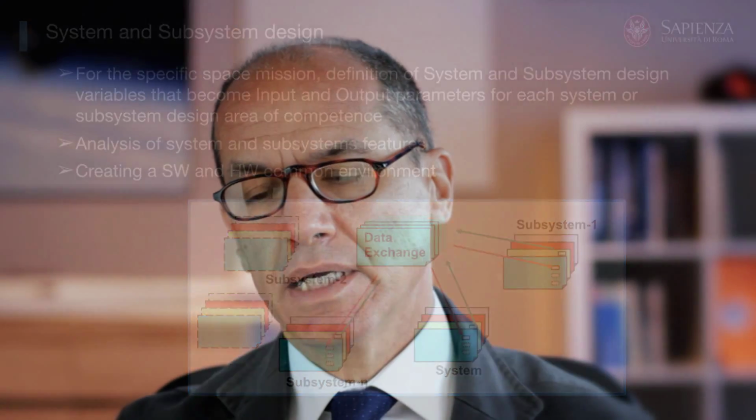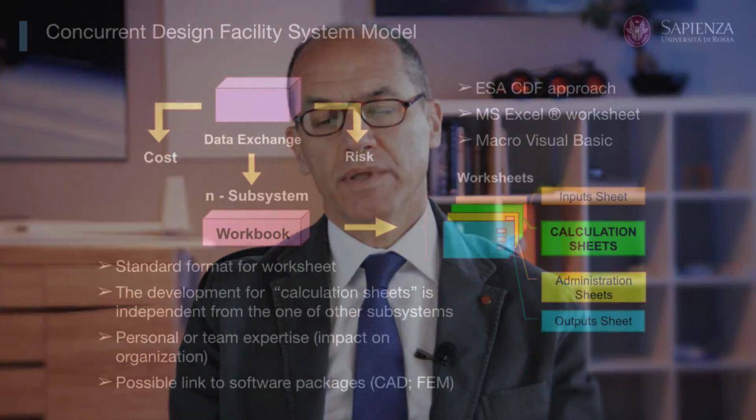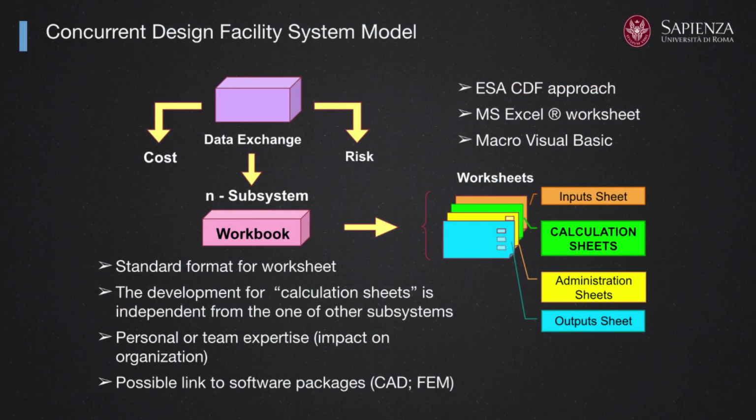At La Sapienza, we developed since 10 years an educational concurrent design facility based on the model designed by the European Space Agency. As in the picture before, each area of competence is implemented in a group of working sheets that all together are creating a workbook.